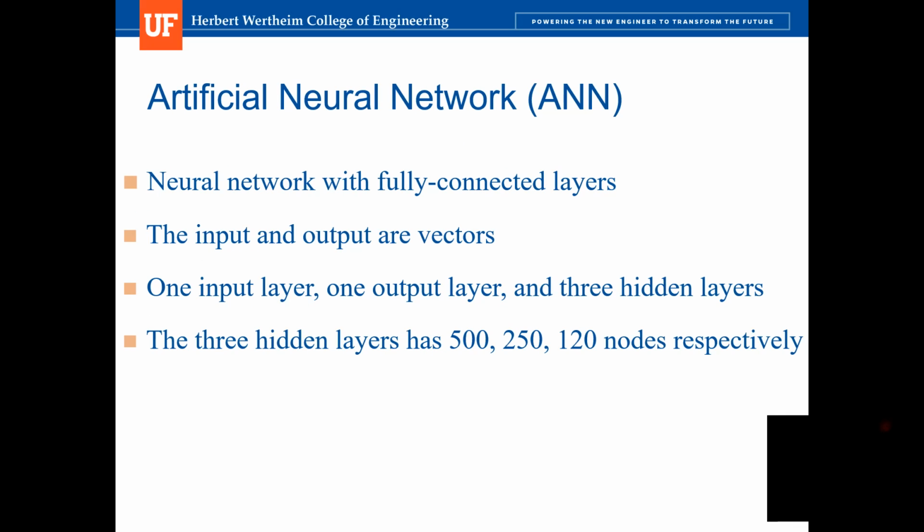So the neural network that we use in this project is the artificial neural network, which is ANN. It is the simplest kind of neural network. It only has fully connected layers, and the input and output of this network are only vectors. The ANN that we use has one input layer, one output layer, and 3 hidden layers. Those 3 hidden layers have 500, 250, and 120 nodes respectively.